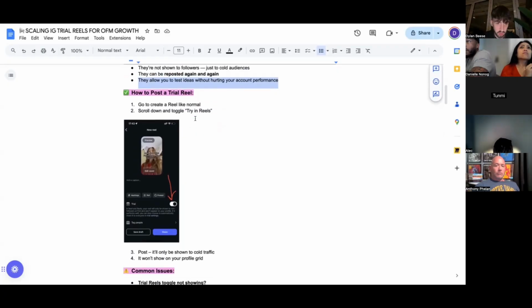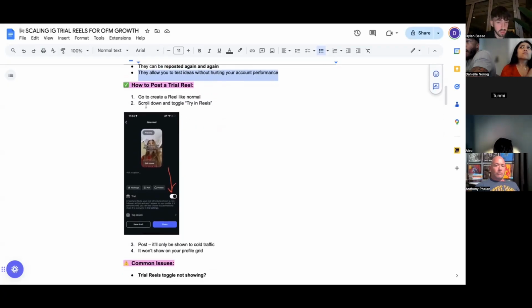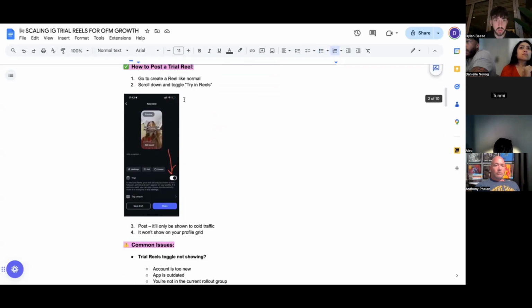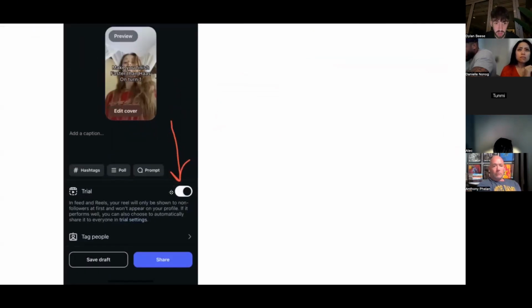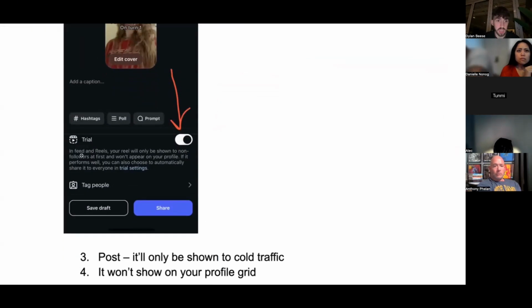So, how to actually post a trial reel? When it comes to a trial reel, super simple. You literally just go to create a reel like normal, scroll down, and then toggle the trial reels feature. And as you can see, it will say in feed and reels, your reel will only be shown to non-followers at first and will not appear on your profile.